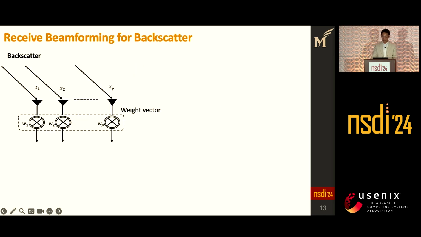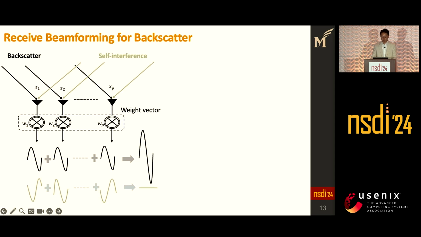Each antenna element can be controlled by a wave vector. By controlling these wave vectors, we can create a new receive beam. Our goal is to find a wave vector that constructively combines the backscatter signal while destructively combining the self-interference signal. How do we find this wave vector?